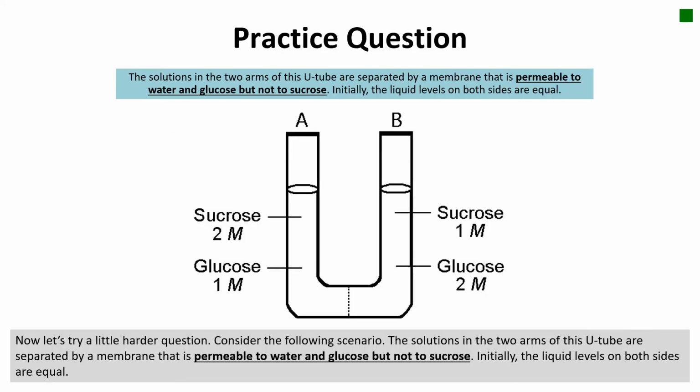Now let's try a little harder question. Consider the following scenario. The solutions in the two arms of this U-tube are separated by a membrane that is permeable to water and glucose, but not to sucrose. Initially, the liquid levels on both sides are equal.